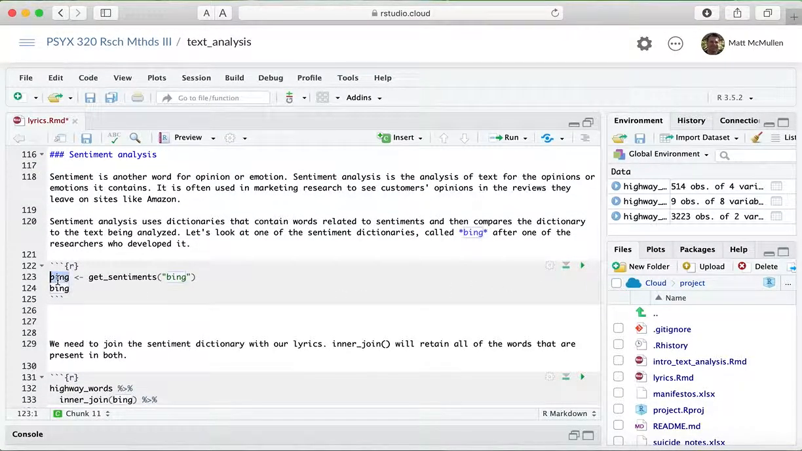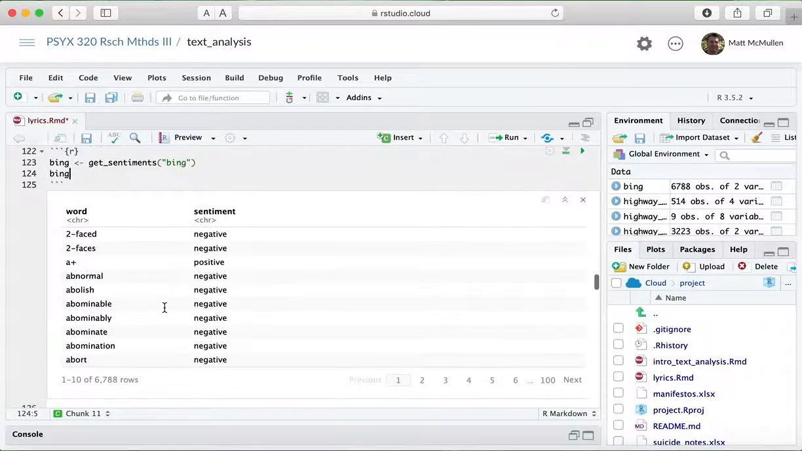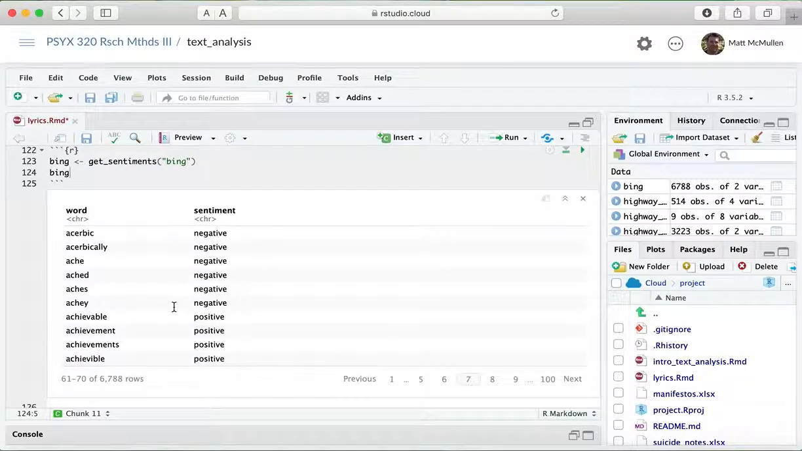And so one of them is called Bing, and this get sentiments is a command in the tidytext package. And if we pull those into an object called Bing and then display it, you can see it has a whole bunch of words here, and they're all coded as having a positive or negative sentiment. So like accurate is considered to be a positive word, and accursed is a negative word, and accused is negative. And we can just go through, achievable as positive. So they came up with almost 7,000 words that have either a positive or a negative connotation to them.